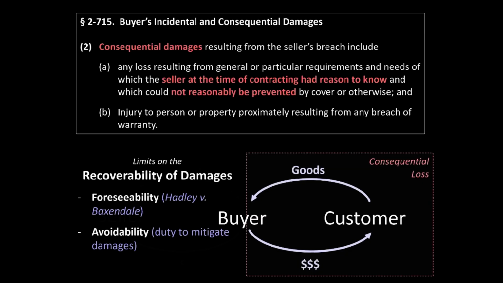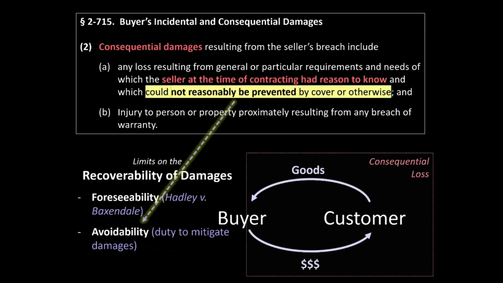Like the foreseeability requirement, the avoidability requirement is codified under subsection 2 of 715, which says that consequential damages include any losses suffered by the buyer which could not have been reasonably prevented by cover or otherwise. So if the buyer suffers consequential losses that it could have reasonably avoided, those losses are not recoverable against the breaching seller.